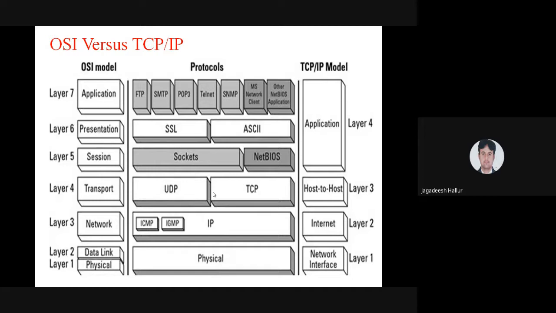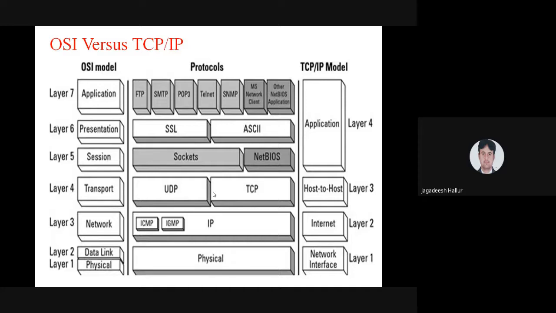model also. The application layer is there, then we are using host-to-host, that is of transport layer. The internet layer comes under network layer, and the last layer, layer one, comes under data link layer with respect to physical layer, that is of network interfaces. Getting the point? Whatever points we have studied in the OSI model, the same points have to be covered in TCP/IP.